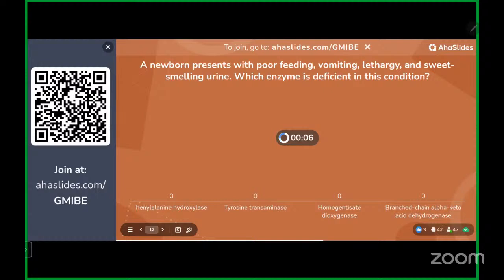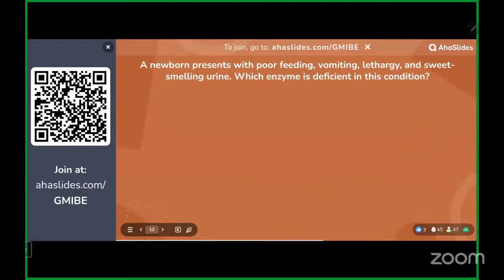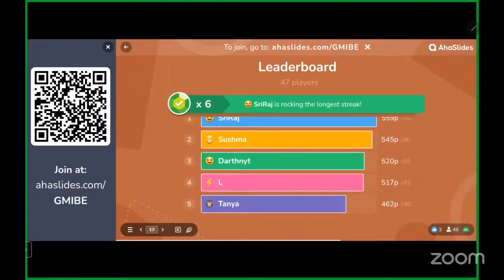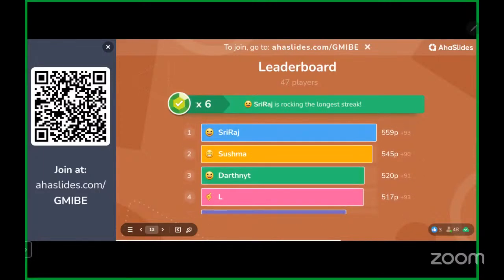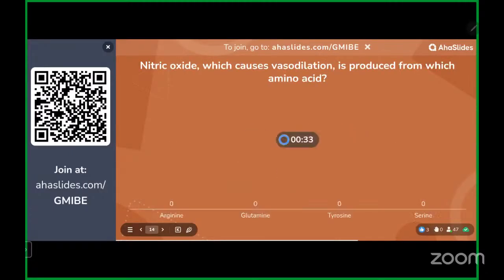This enzyme is a part of branched chain amino acid metabolism, and its deficiency leads to maple syrup urine disease. Branched chain BCAD, we can call it for short. I think this is the only question which is repeatedly being asked from branched chain amino acids. No much changes in the leaderboard: Sriraj, Sushma, Dark Knight, Yell, and Tanya. Sriraj is leading. If Sriraj maintains the same pace, he is going to win this quiz. He has come prepared.